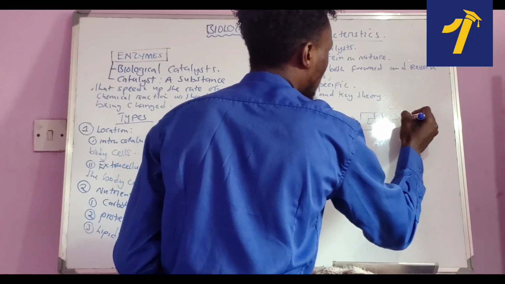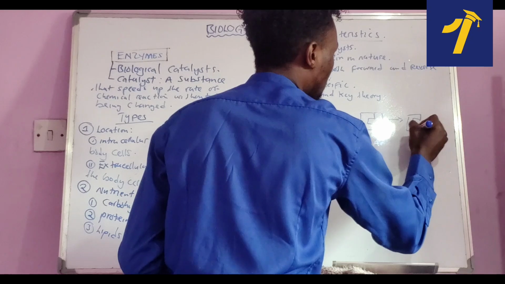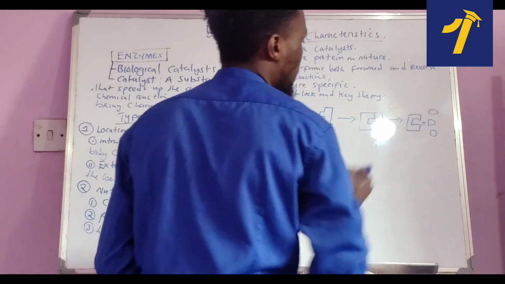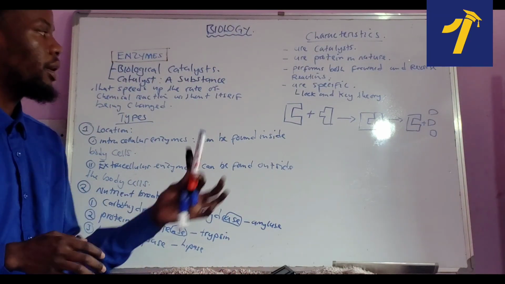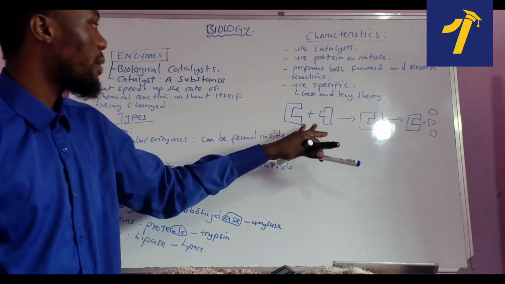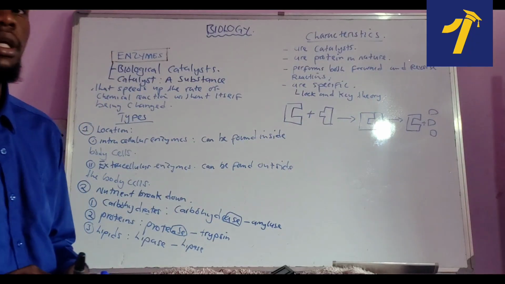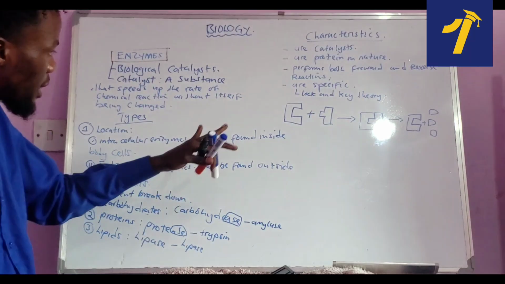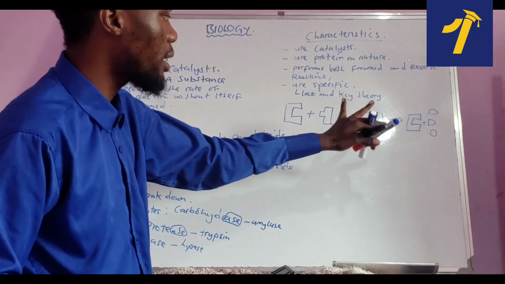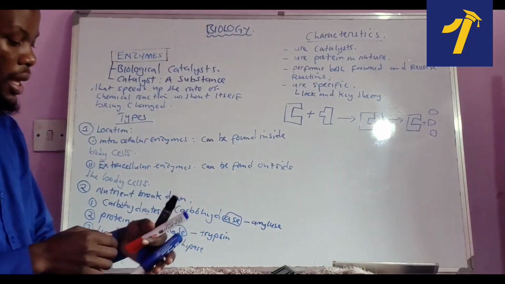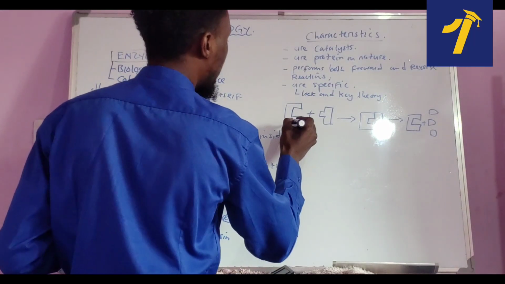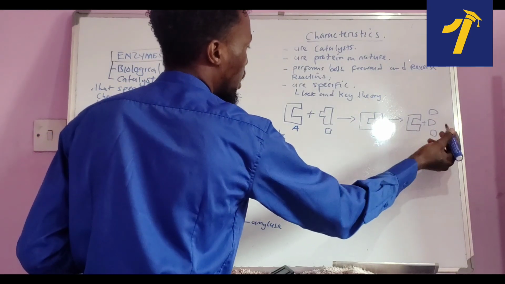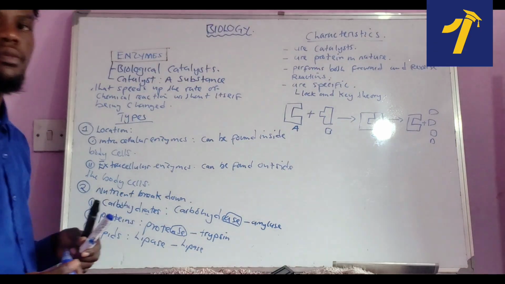So as you can see, this is the diagram that describes the lock and key theory as well as the specificity of an enzyme. They are going to ask you to identify A, to identify B, to identify C, and maybe D here, which is very simple.